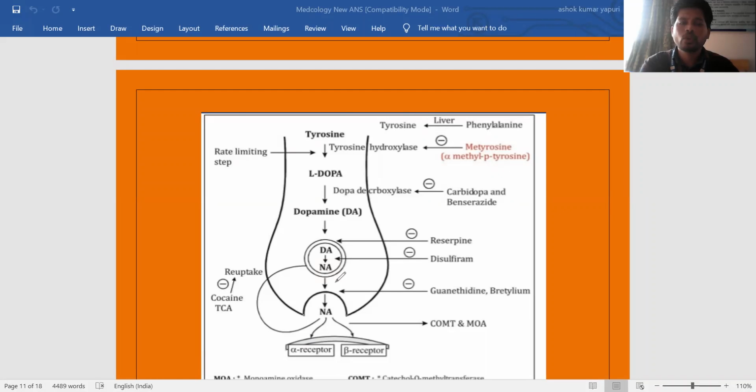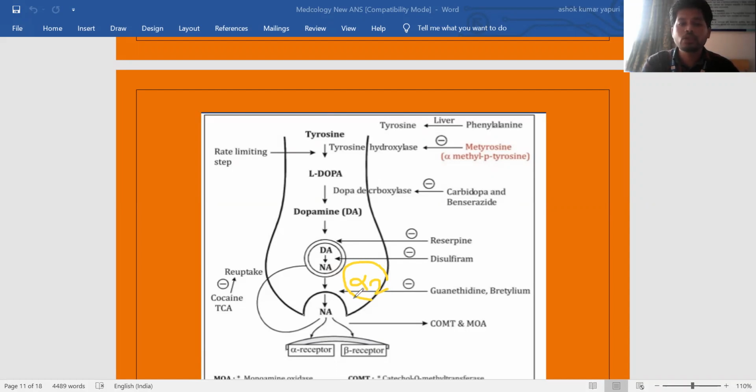So here there is involvement of autoreceptors. Autoreceptors are nothing but presynaptic receptors. They are present on the presynaptic neuron membrane. When the noradrenaline action is sufficient, it has to be terminated by metabolic degradation or by the reuptake mechanism.